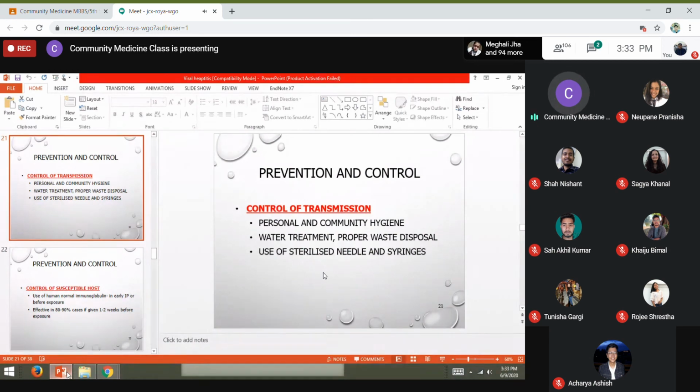So we have to treat the water properly, and always remember chlorine solution does not kill the hepatitis virus present in the water. We have to do the other processes. One is that, and we have to maintain personal and community hygiene. We have to do proper waste disposal, and use sterilized needles and syringes. So this is the control of the transmission.